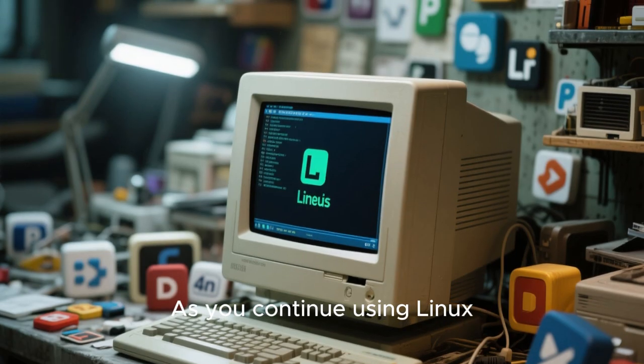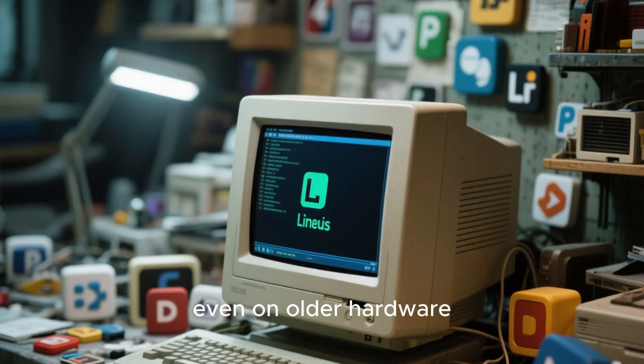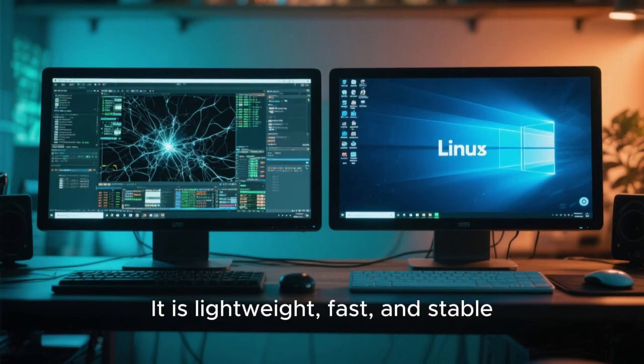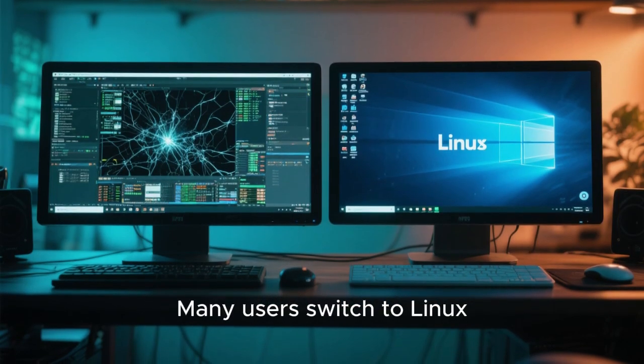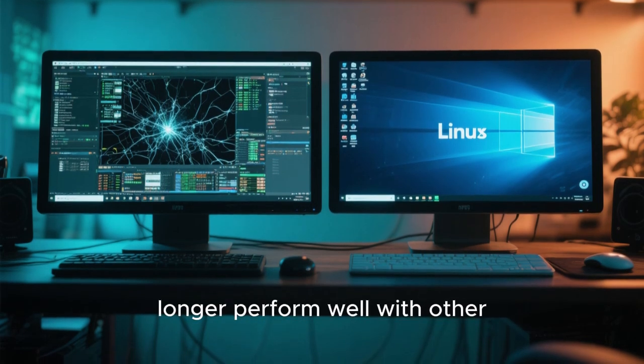As you continue using Linux, you will notice that it runs smoothly even on older hardware. It is lightweight, fast, and stable. Many users switch to Linux because it gives new life to older computers that may no longer perform well with other operating systems.